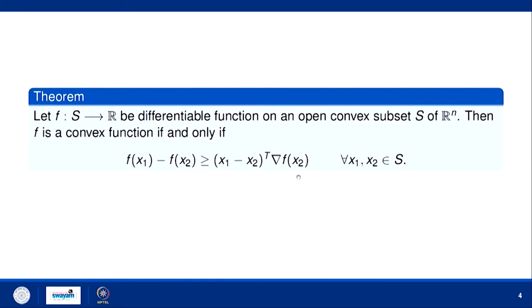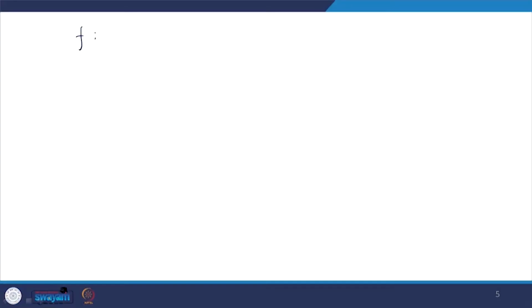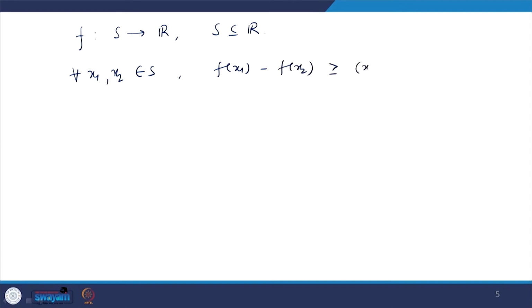So, what do we mean by this? We will just understand it geometrically. So, suppose the function is from S to R, where S is a subset of R. Okay. So, this property will be nothing but, for every x1 x2 in S, f of x1 minus f of x2 is greater than or equal to x1 minus x2 times f dash of x2.